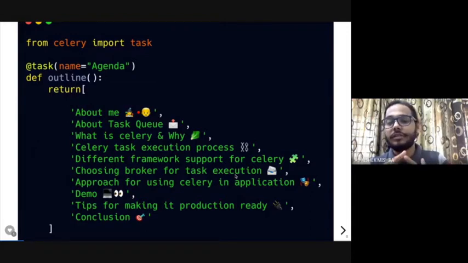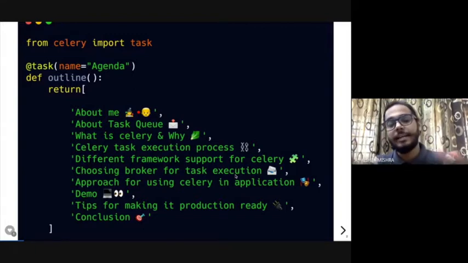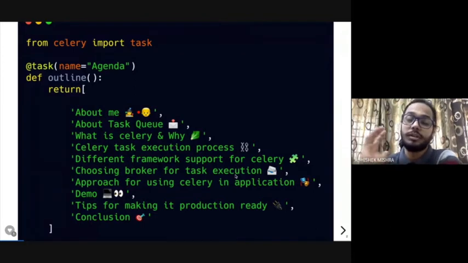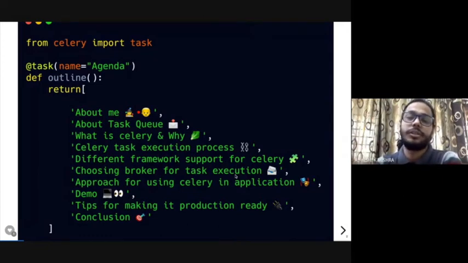Then the different brokers Celery supports, how you choose the broker, how you do task execution, and the different approaches of using Celery in an application. At the end I'll show you the demo, and after that there are some resources and tips to make Celery more production ready with best practices, and then the conclusion on why we should actually use it.